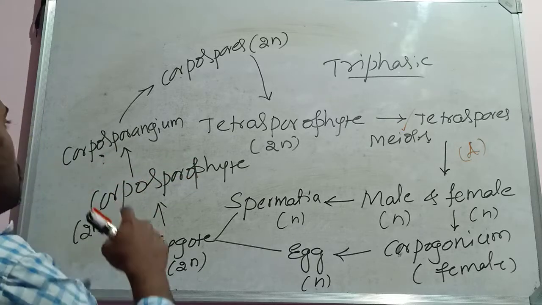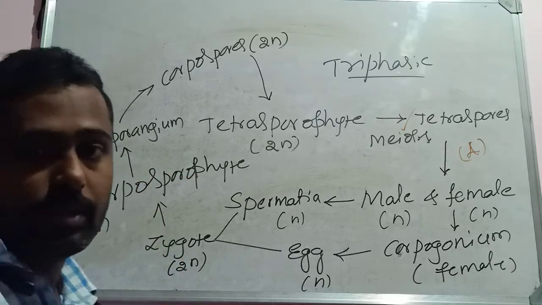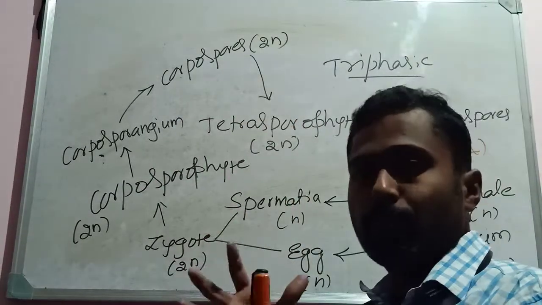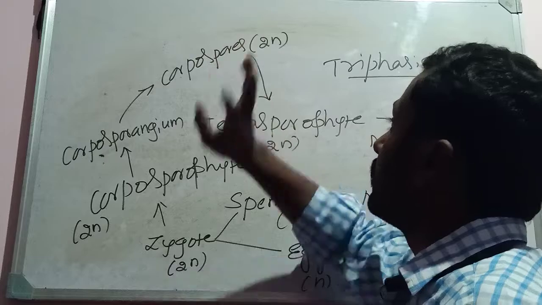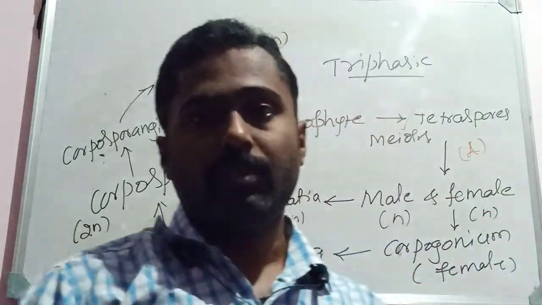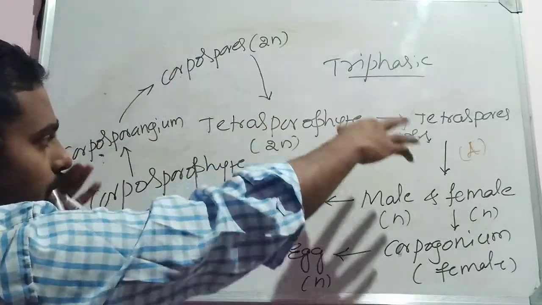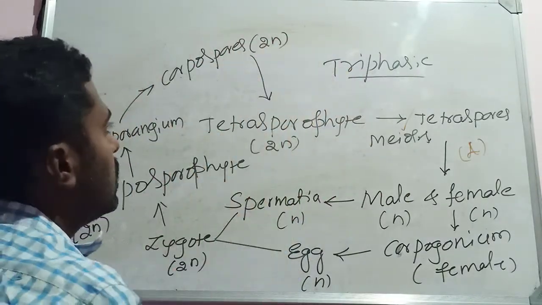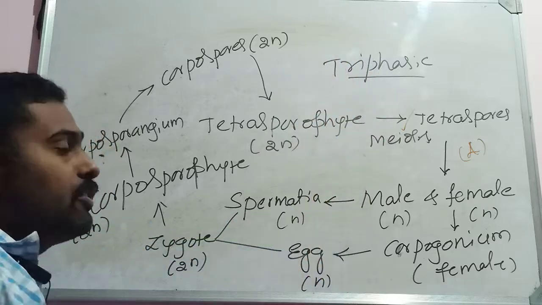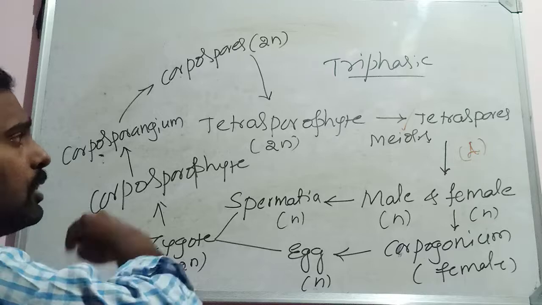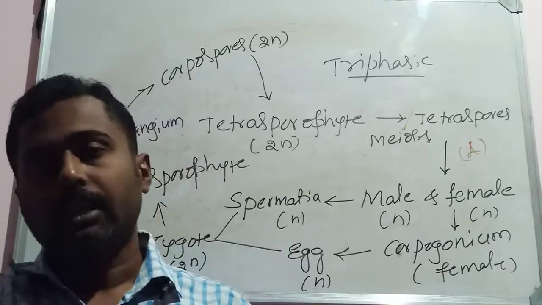This carposporophyte develops the carposporangium, which is also diploid. The carposporangium produces the carpospores, which are also diploid. The carpospores on germination produce the tetrasporophyte, so the life cycle repeats. As it involves 3 distinct phases, the life cycle is called a triphasic life cycle. So this is about the rhodophycean algae.